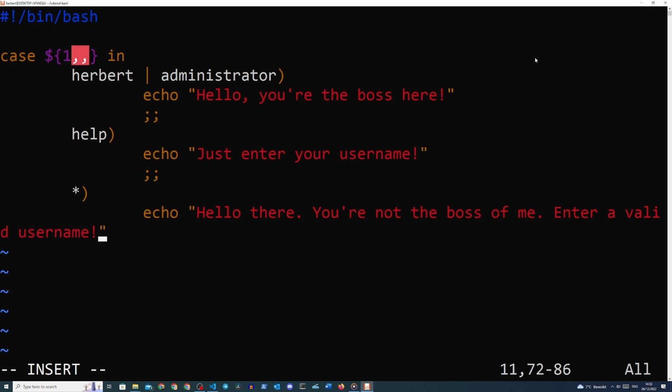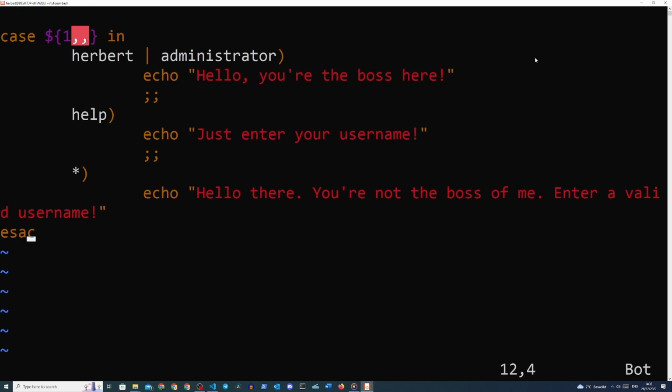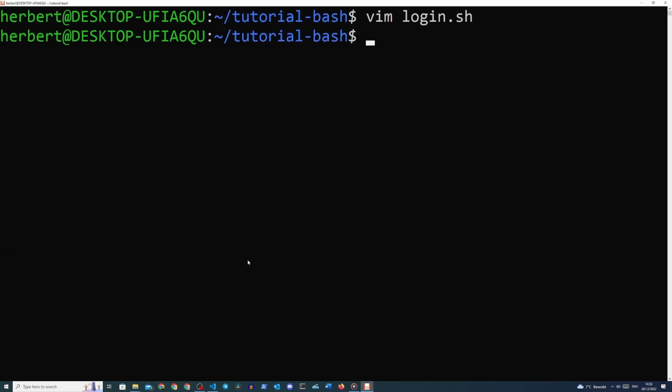So again, like I said before, notice that we have two options in one line using the pipe symbol. When we use the pipe symbol in one of the case statement options, we can use it to have multiple values to test for. We define our option for help, and also define a catch-all or default option, and this is equal to the else statement like we saw earlier, meaning that if none of the options are equal to the input, we will perform a specific action. And now we can run our script and get the results that we expect.